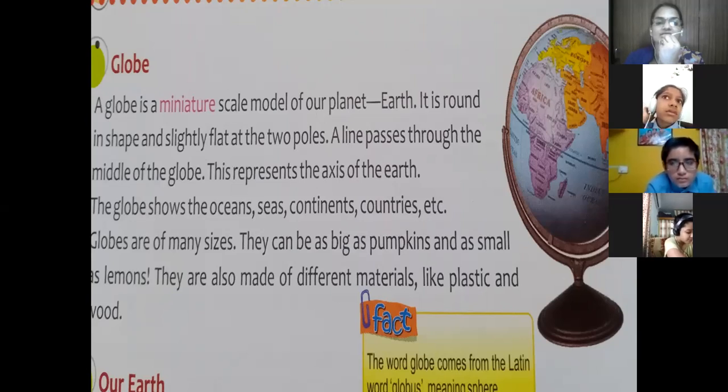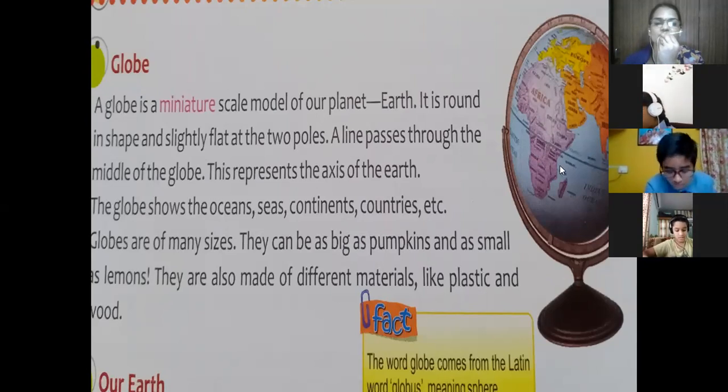A line passes through the middle of the globe. You can see, students, the line passing through the middle of the globe. See, this is the globe and this line is passing. Students, see the map, my cursor. This line is a dark line. You can see that is called the equator, and this represents the axis of the Earth on which it moves.